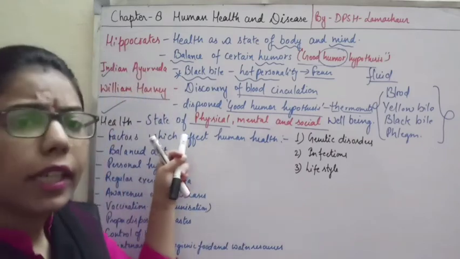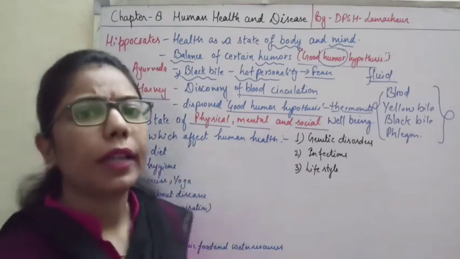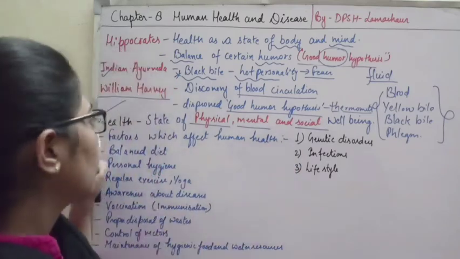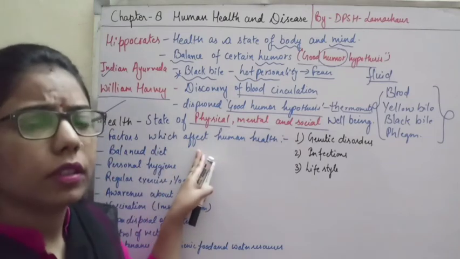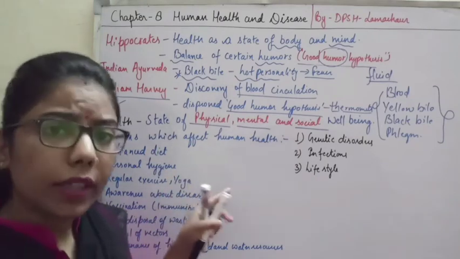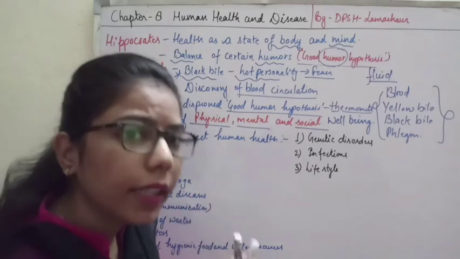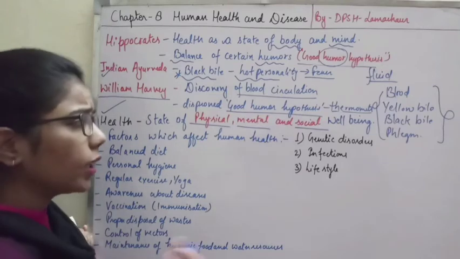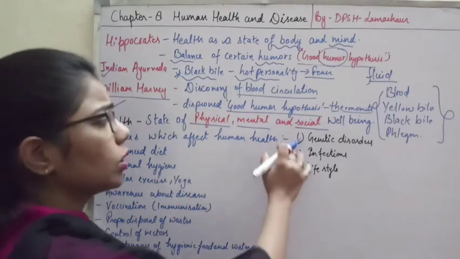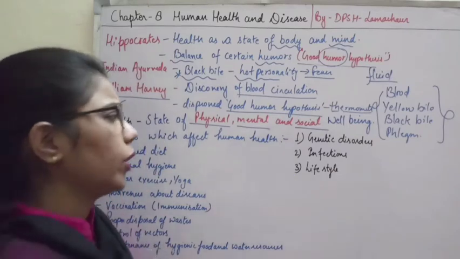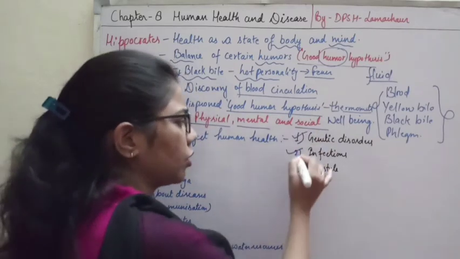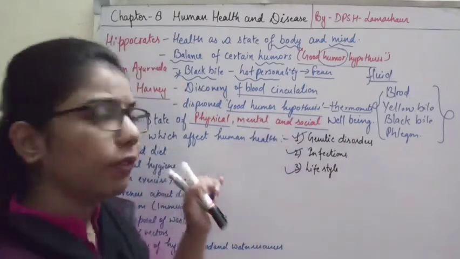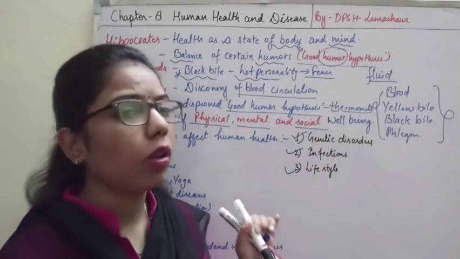So how will you define it? It is a state of physical, mental and social health or the well-being of an individual. Okay, so now what are the factors? How can we say that these factors are affecting the health of any individual? For that we will come to this list. The factors can be three: genetic disorder, infections or the lifestyle. These three factors can decide whether health is proper or not.